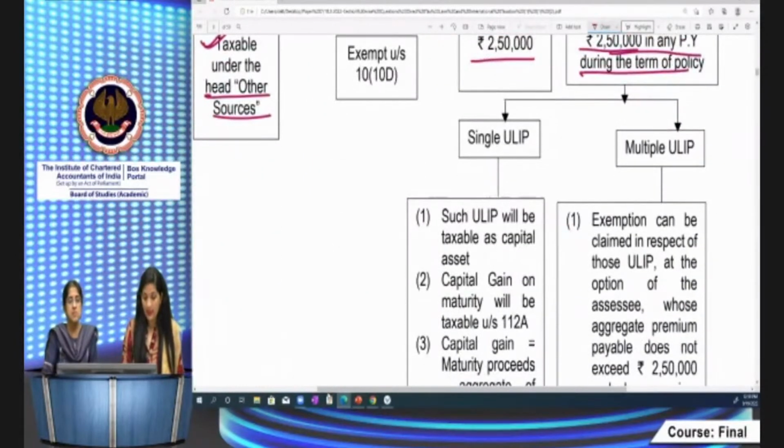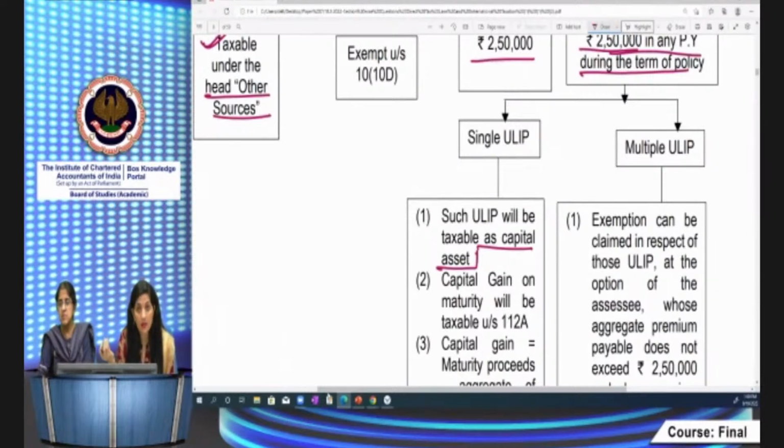In such cases, if you have a single ULIP whose premium exceeds 2,50,000 rupees, then that ULIP will be considered as a capital asset. A different way of taxability is provided in respect of those ULIPs. These ULIPs are considered as capital assets for the purpose of charging income as capital gains. Another important thing: you have to compute the capital gain amount on those ULIPs, considering them as a capital asset, and that capital gain would be chargeable to tax under section 112A.